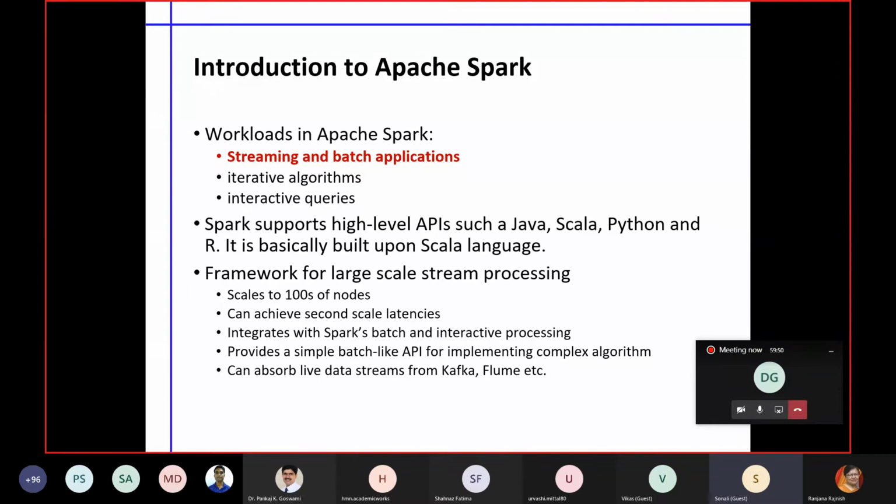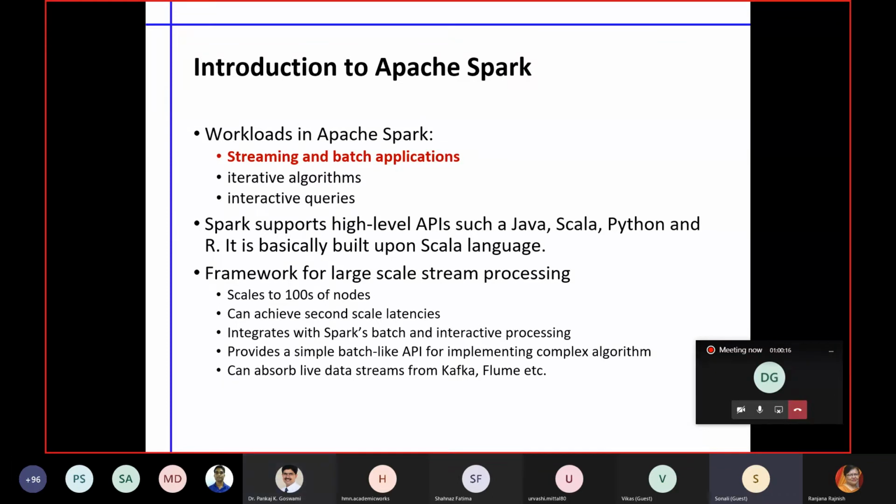It helps us to have more and more interactive queries. It supports Java, Scala and Python. It can scale up to 100s of nodes, so more than 100 nodes can work together, and it has full support of all the machine learning algorithms, visualization tools, and writing queries.